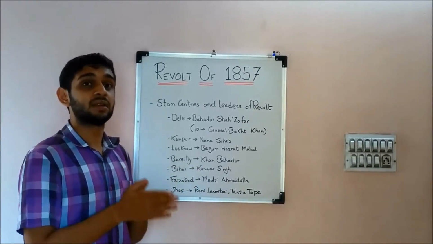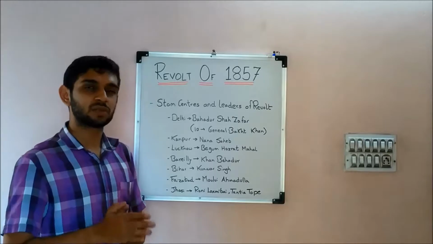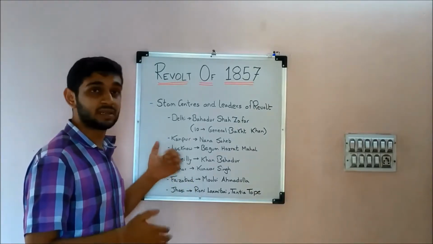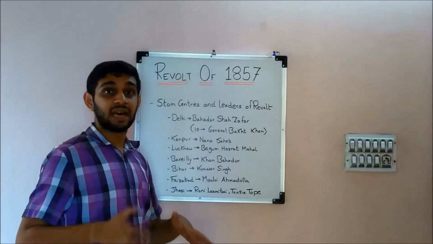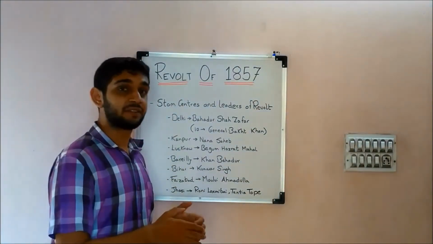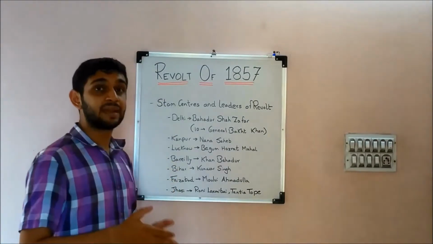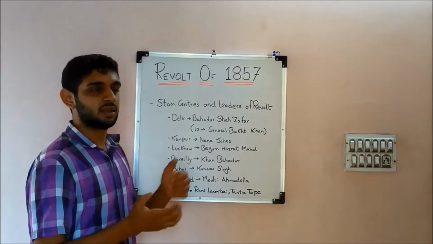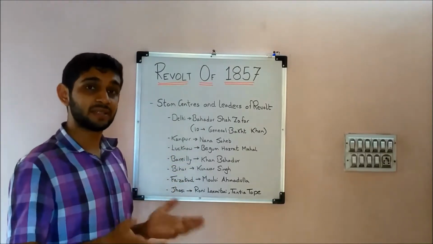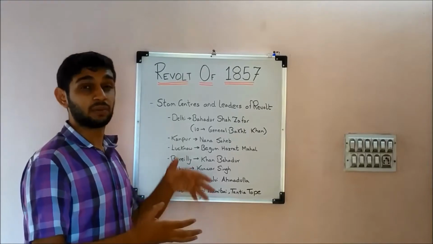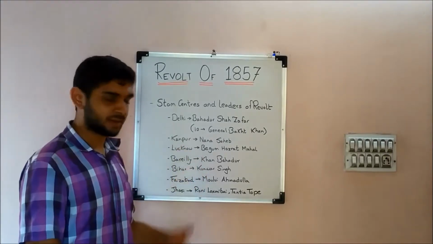So finally, Sir Colin was called, and he was the new commander-in-chief, and he besieged that presidency with the help of the Gorkha regiment. So again, in March 1858, the whole of Lucknow city was recaptured by the Britishers, but guerrilla tactics, guerrilla activities were still going on till September of 1858. So that was around a year, right?